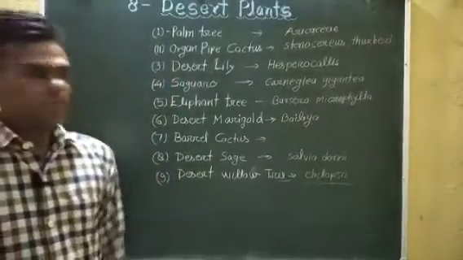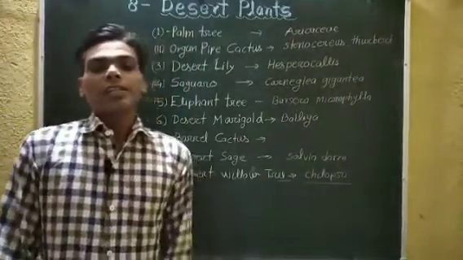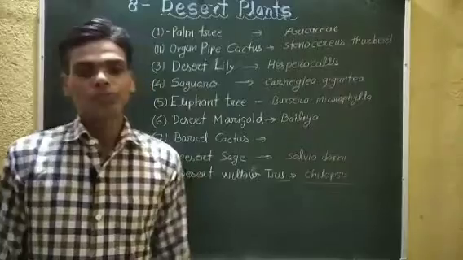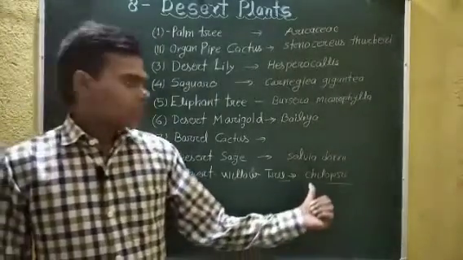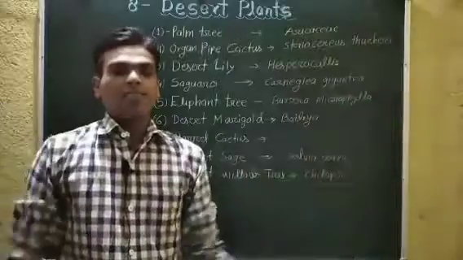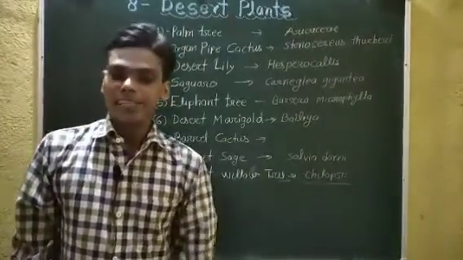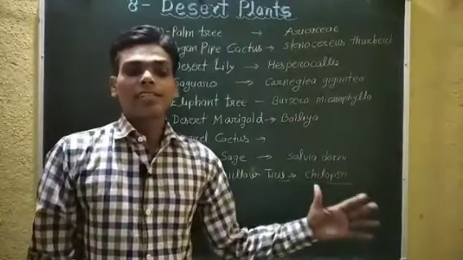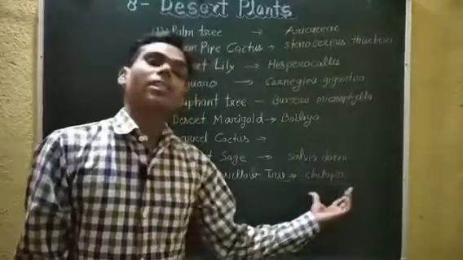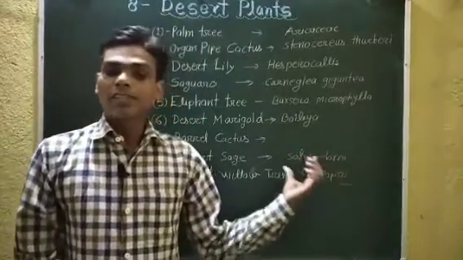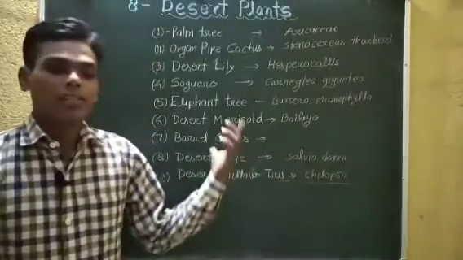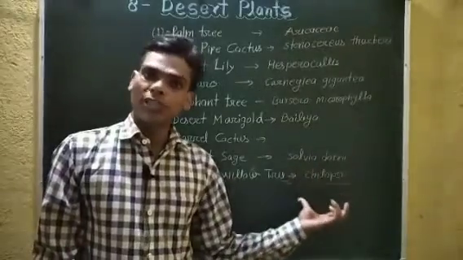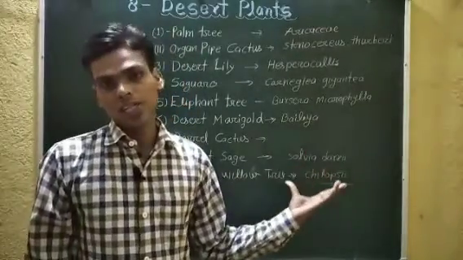Now desert willow tree. Its scientific name is Chilopsis linearis. Its leaves are willow-like, so that is called desert willow tree, because its leaves are just like a willow.